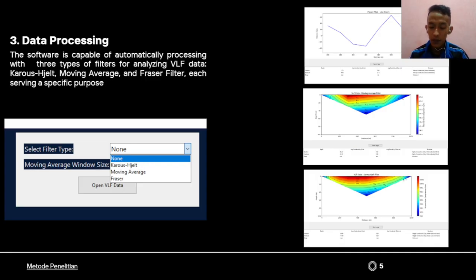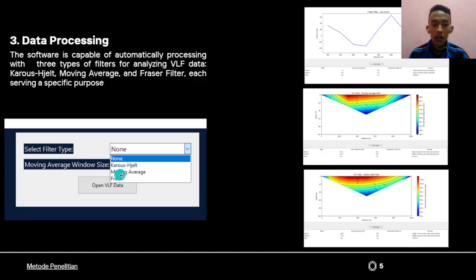The working principle: the filter applies a numerical method that calculates the average difference between consecutive data points. It processes spatial data sequences, producing a smoother and more readable graph. The advantage is simpler interpretation of anomaly data and reduced noise impact without losing significant information.